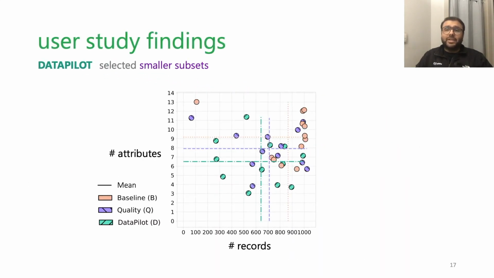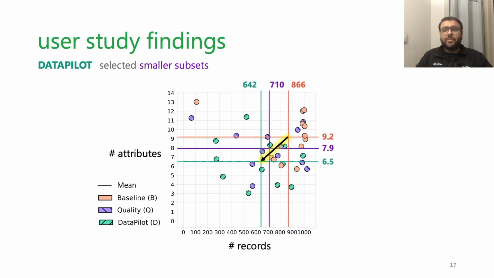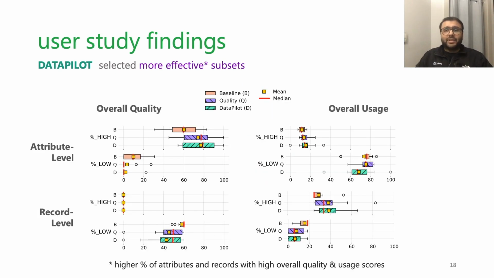To validate its subset size, we plotted the final count of attributes and records selected by users and colored them by their experimental conditions. Comparing their mean shows that Datapilot users chose the smallest datasets. To validate subset effectiveness, we plotted the percentage of attributes and records with high overall quality and usage scores and low overall quality and usage scores in the subset. For both quality and usage, users selected a higher percentage of attributes and records with high scores, and a lower percentage of attributes and records with low scores.